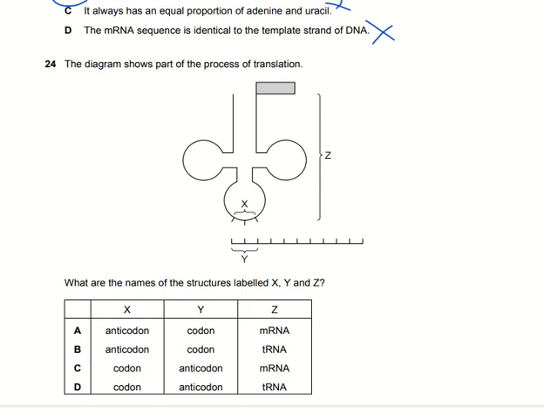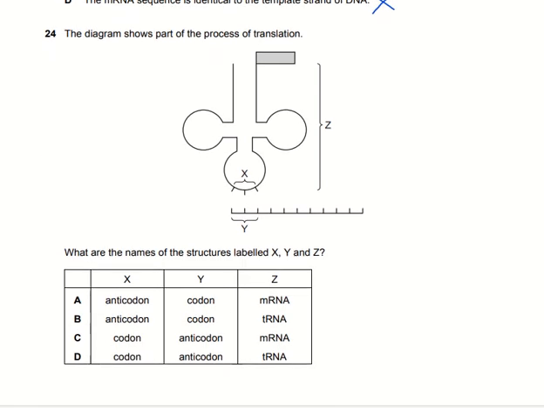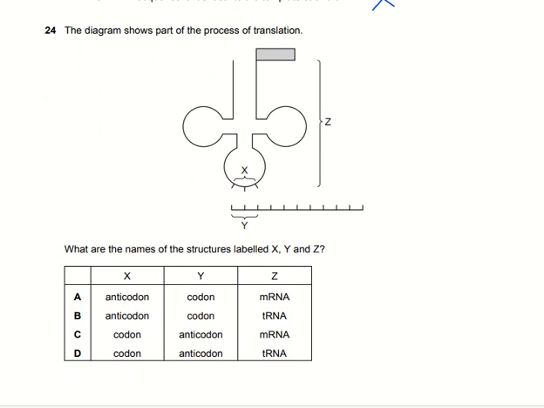The diagram shows part of the process of translation. Here you can see Z shows the transfer RNA, X shows the complementary anticodon, and Y is the gene sequence, where the codons are present. These are the codons, right?